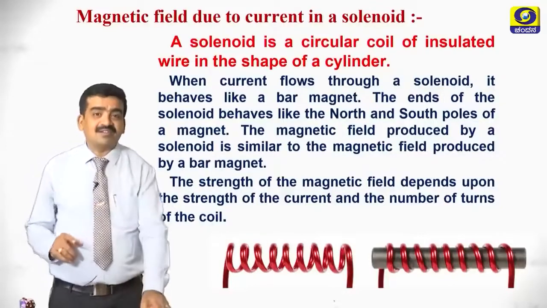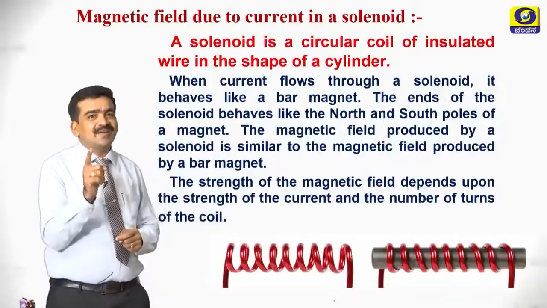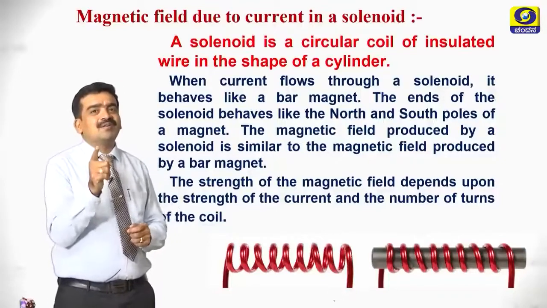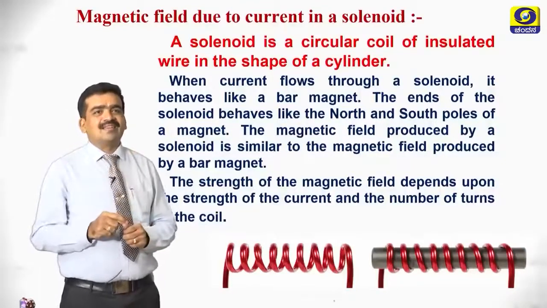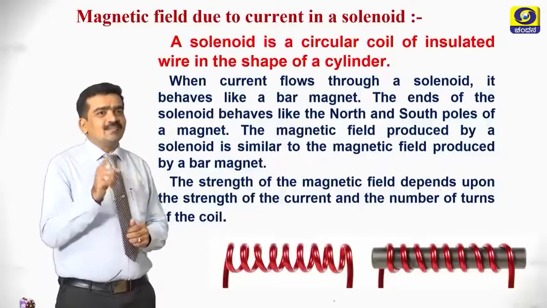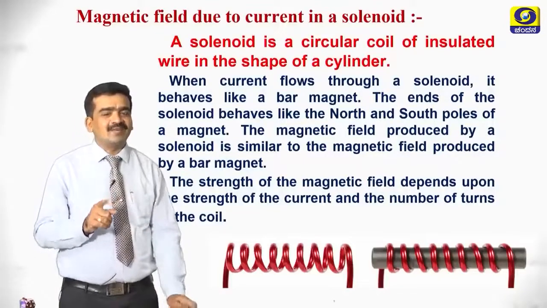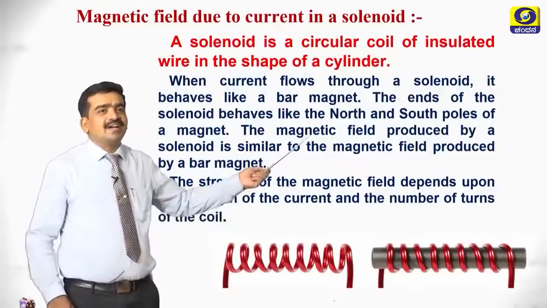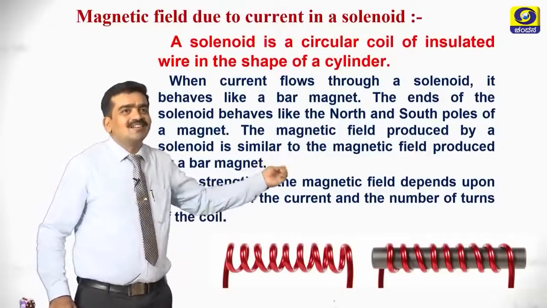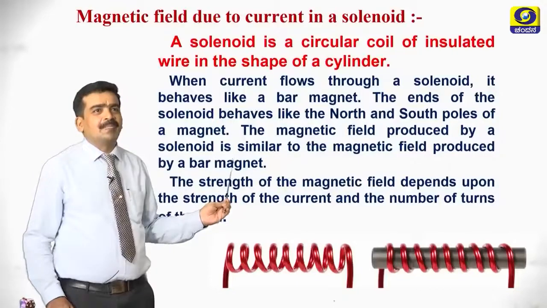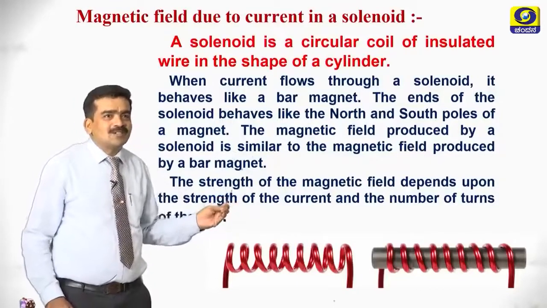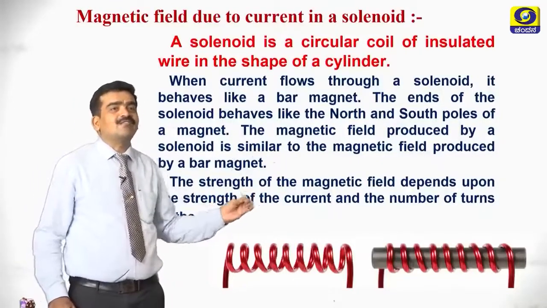The first important thing you have to notice, a solenoid behaves like a magnet when we pass current. The ends of the solenoid behave like north and south pole. Just like a bar magnet, we notice north and south pole of a magnet. The magnetic field produced by a solenoid is similar to that of the magnetic field produced by a bar magnet.